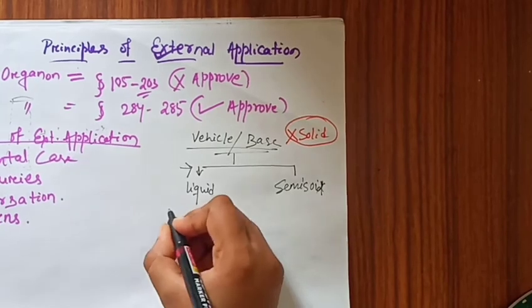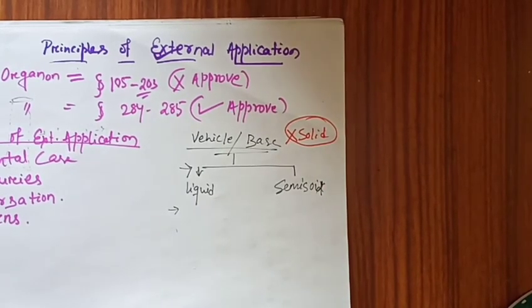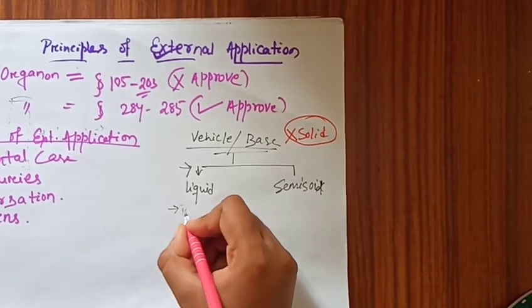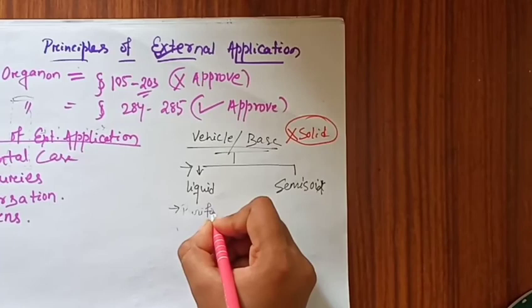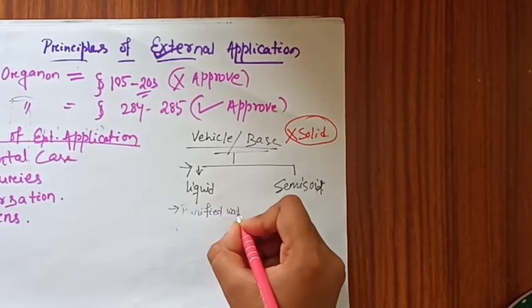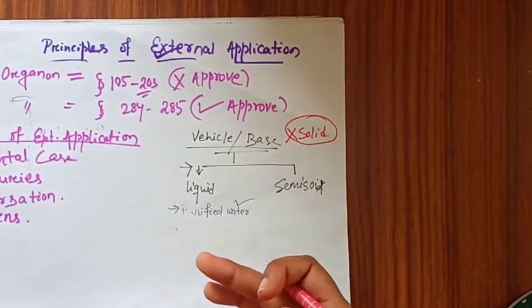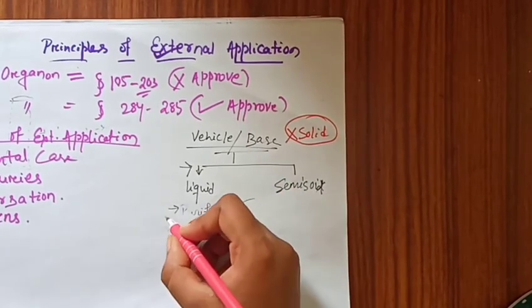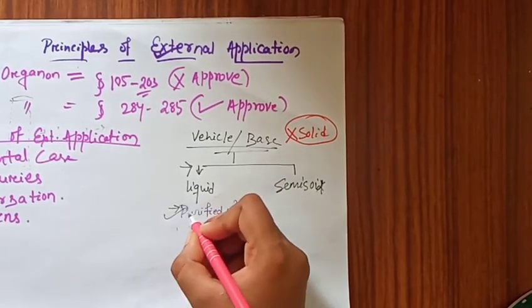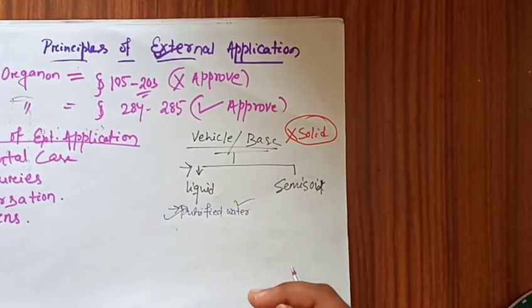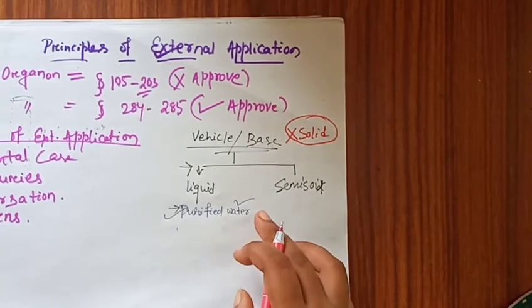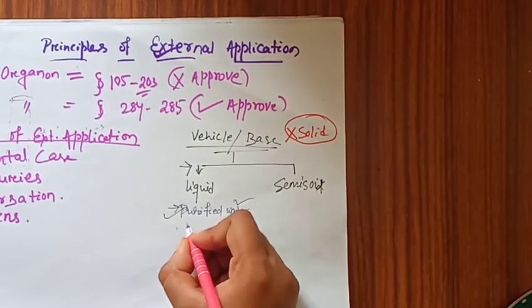So what are the liquid vehicles we use? Mainly the liquid vehicle we take is purified water. Water is a very essential vehicle in homeopathy. So why do we use water? Because it has the memory power to retain the medicinal properties for more days. So we take water. We can take glycerin.